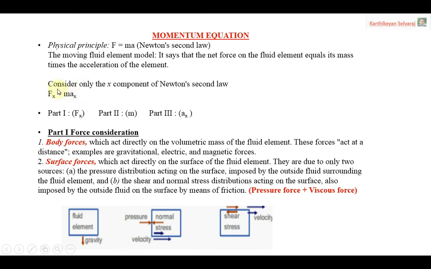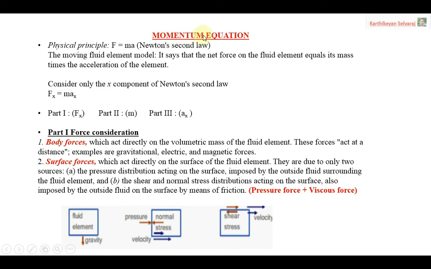Here we are going to consider first the x component of forces. Generally, for our understanding purpose, we make it three components: x component, y component, z component. When you are converting from vector to scalar components, we have to consider three coordinates. Based on that, we are going to consider the x component of forces. What are the x component of forces applied here in this equation?